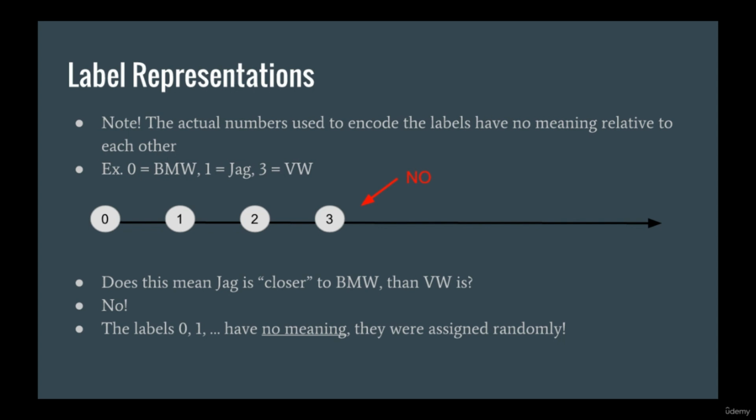It's important to keep in mind that while we encode the targets using the numbers 0 to k-1, that doesn't mean these numbers have any meaning relative to each other. Let's say 0 means BMW, 1 means Jaguar, and 3 means Volkswagen. We know that 1 is closer to 0 than 3 is to 0. But does that indicate to us that Jaguar is more like BMW than Volkswagen is like BMW? Well, of course not, because we could have encoded these some other way as well. For example, we could have made 1 Volkswagen and 3 Jaguar. It's only a number that's representing the true category. But the numbers have no meaning relative to themselves. They are just distinct symbols.